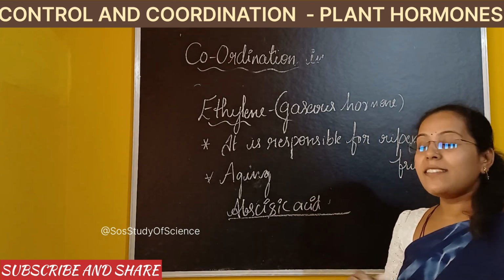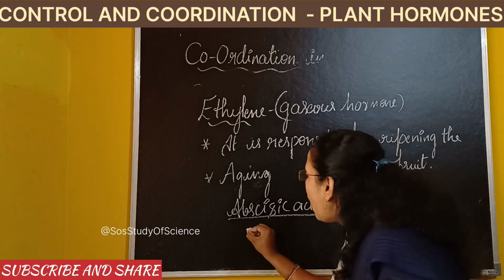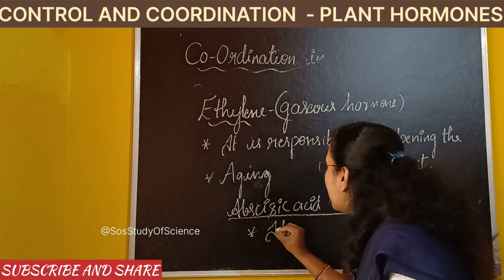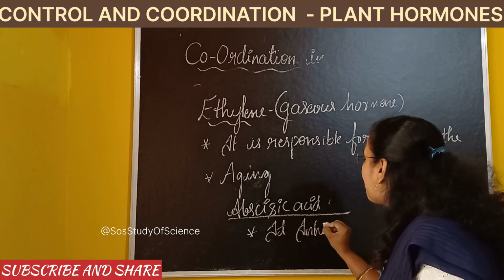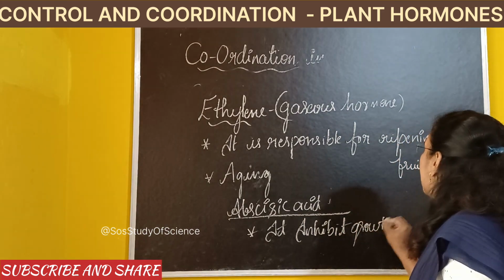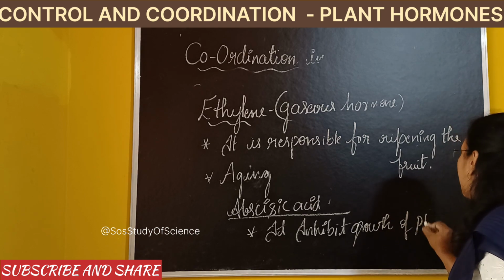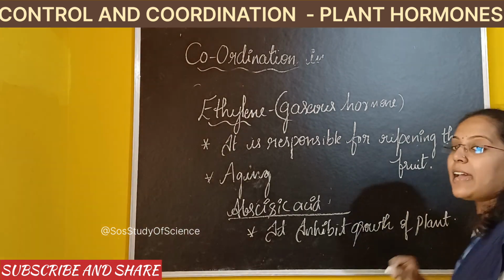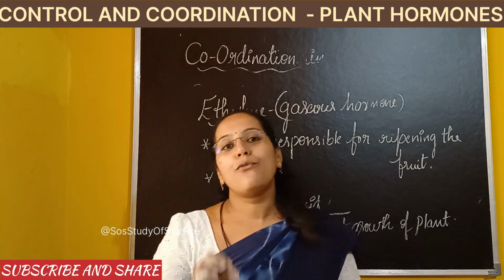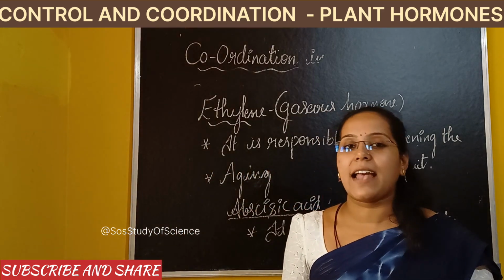Correct? So abscisic acid is responsible for stopping the growth of the plant. So what you will write in the examination is, it inhibits the growth of the plant. Inhibit, the meaning is stop. Inhibits growth of the plant. So for this you will be writing the example as wilting of leaves. So wilting of leaves is an example for abscisic acid.